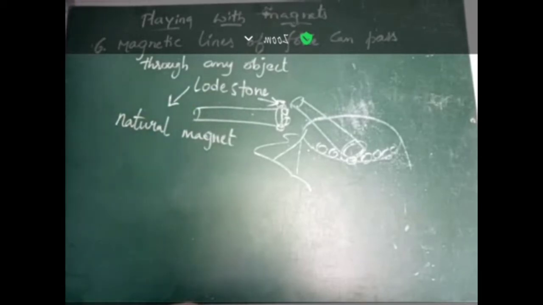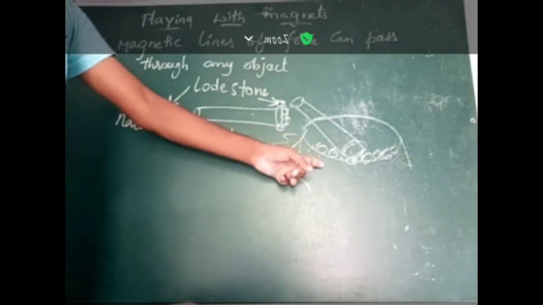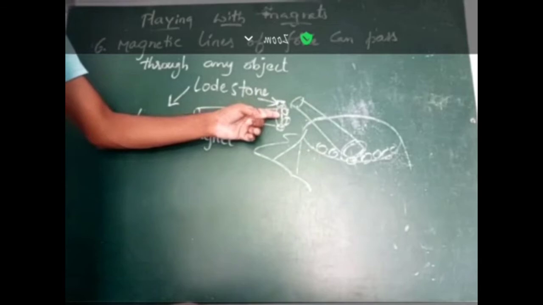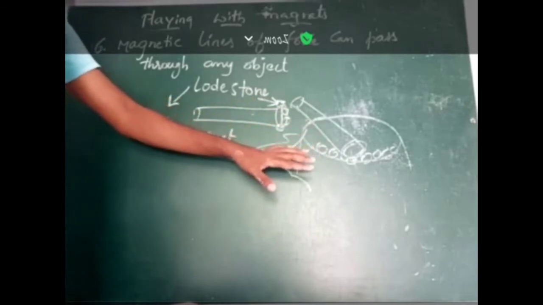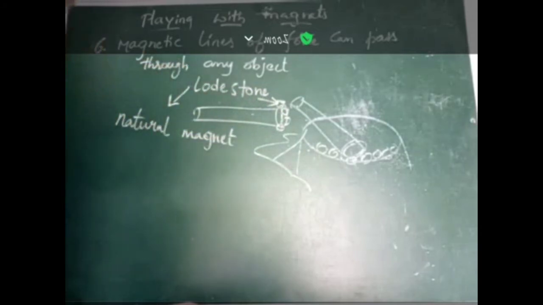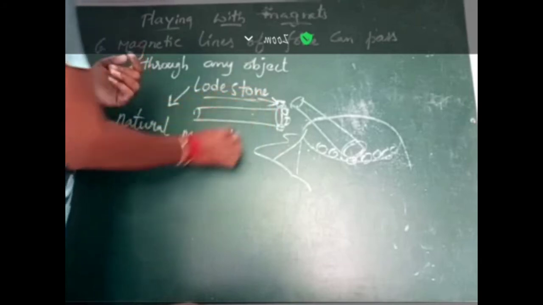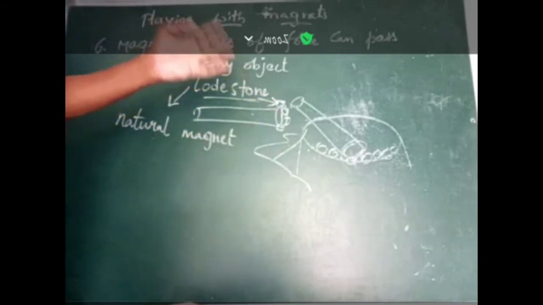Lodestone is the natural magnet, and it possesses the attracting property. Which material possesses the attracting property? Those materials are called magnets. These stones get attracted towards the metal cap, and this occurred naturally. So these stones are called lodestone, and lodestone is nothing but a natural magnet. Important: what is the natural magnet? The natural magnet is lodestone.